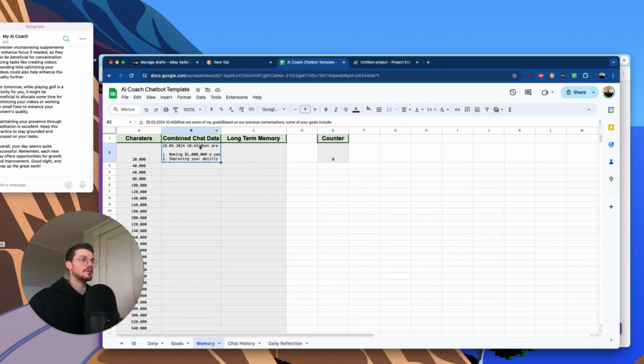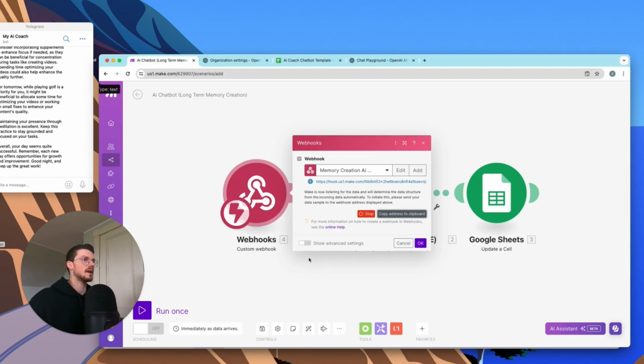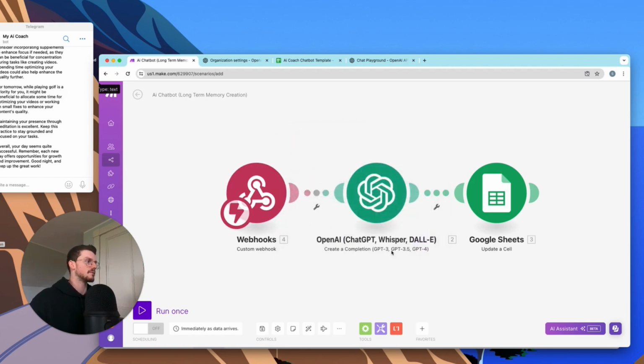And then what we do is we go into make.com again, and we will have another function that's going to, well, that's what this is right here. So it basically takes the webhook. The information will get sent to this webhook whenever a 20,000 character cell reaches its limit.